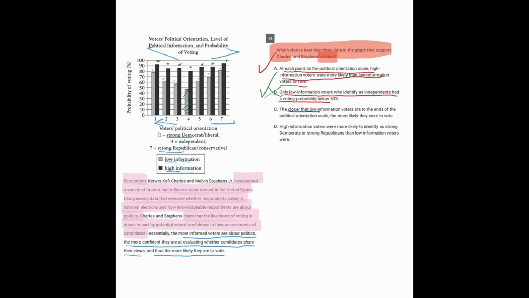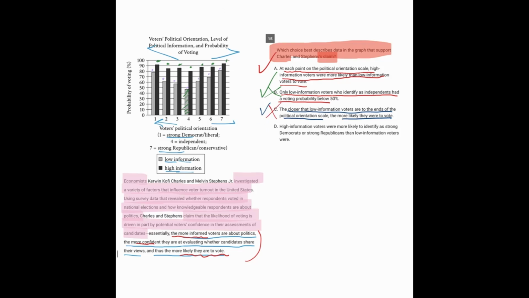And C, the closer that low information voters are to the ends of the orientation scale, the more likely they were to vote. Well, that's also true. I pointed that out myself when I first looked at the data. But if you look back at the claim itself, it wasn't really focusing on how the highly Democratic or highly Republican voters were more likely to vote. It was only focusing on how if they're more informed, they're more confident and therefore more likely to vote. So the claim itself only focuses on the voters being more informed, which means that the fact of them being more Democratic or more Republican doesn't really matter so much, so we can get rid of C.